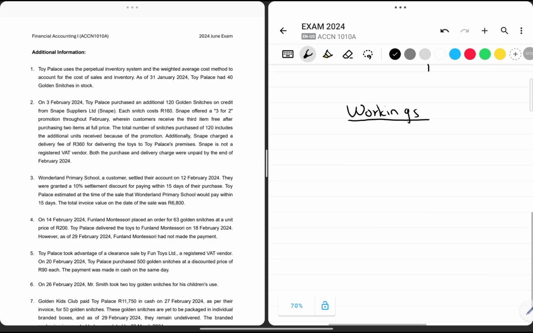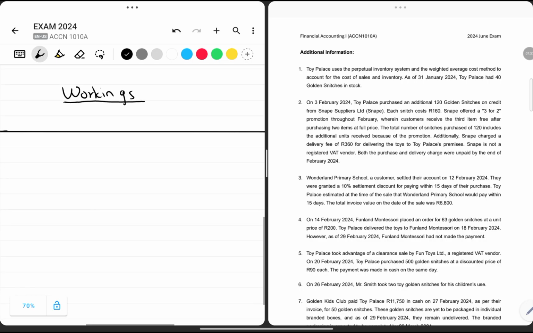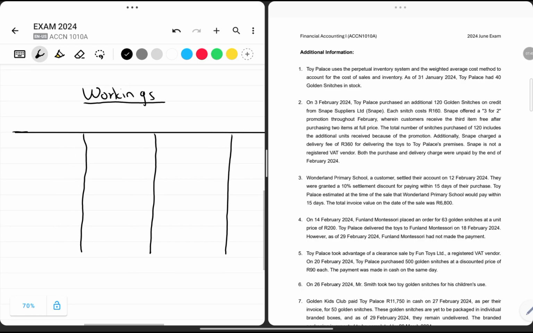So we can create a very nice systematic table like this. We can have a section for the item description, a section for the units, a section for the cost, as well as the unit cost.